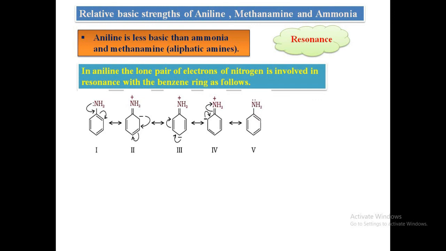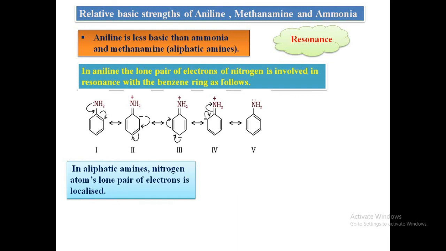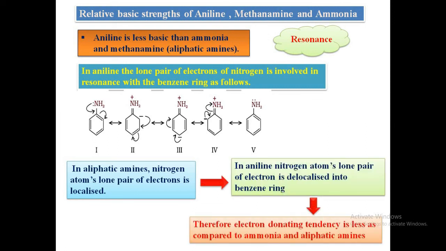In aliphatic amines, nitrogen atom's lone pair of electron is localized, whereas in aniline, nitrogen atom's lone pair of electron is delocalized into the benzene ring. Therefore, electron donating tendency is less in case of aniline as compared to ammonia and aliphatic amines.